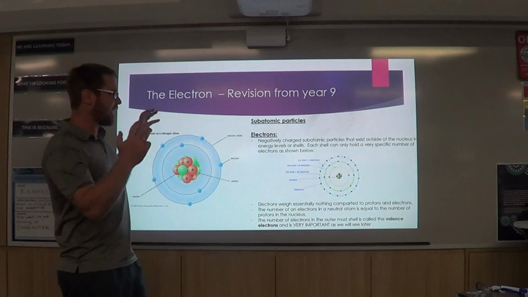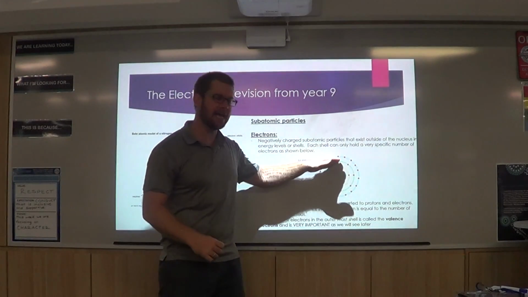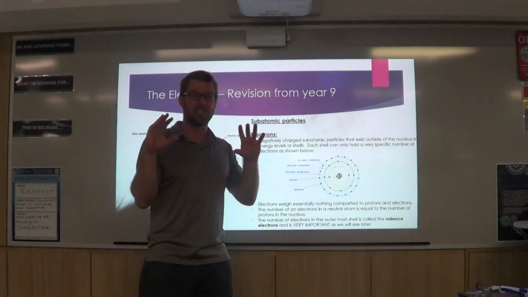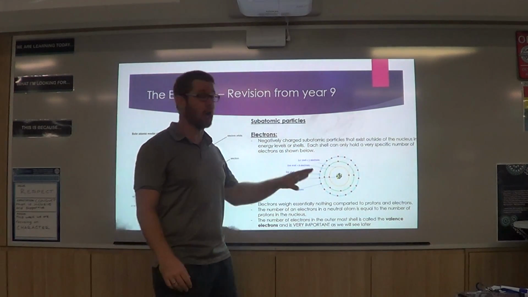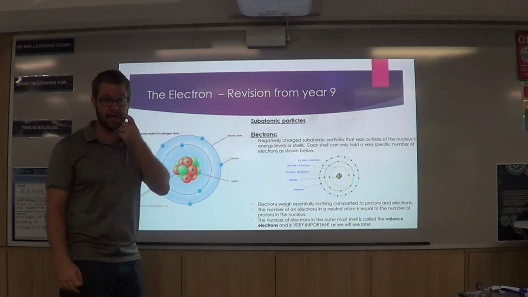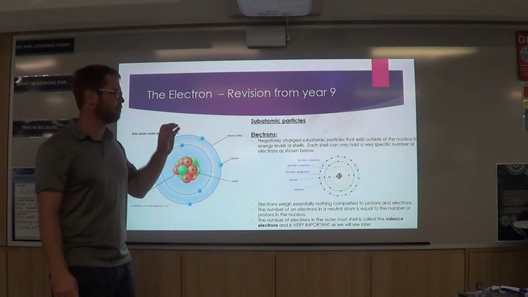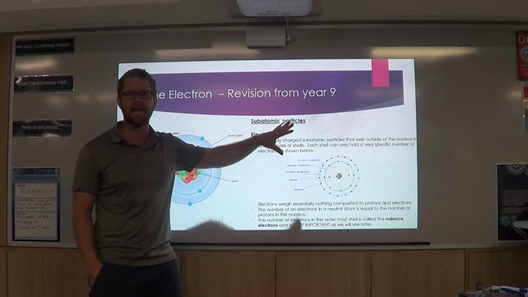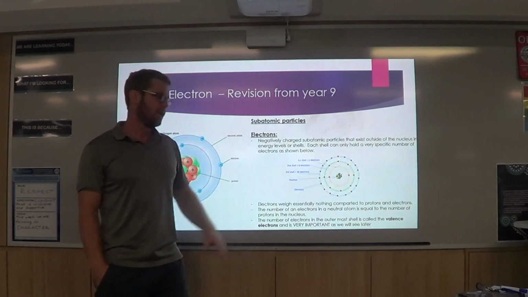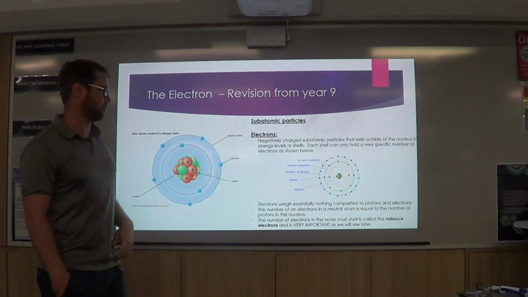And where they live, their shells, how many electrons are in those shells, which is called their electron configuration, where the electrons are living, is so important. I'm not going to tell you why right now, but it's so important that we, as chemists, can actually draw electron configurations. Where do these electrons live? What shells do they go into?